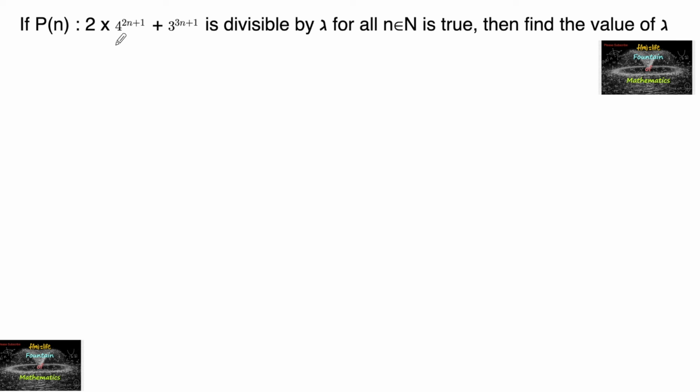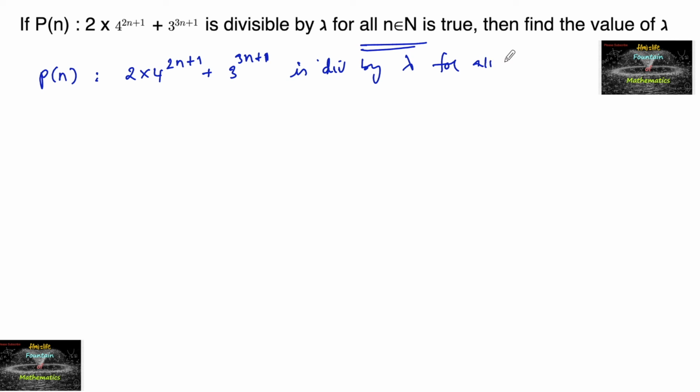If P(n) = 2·4^(2n+1) + 3^(3n+1) is divisible by lambda for all n belonging to N is true, then find the value of lambda. So the given statement P(n) = 2·4^(2n+1) + 3^(3n+1) is divisible by lambda and is true for all natural numbers. Divisible by lambda for all n belongs to N means it is true. So that is P(1) is also true.